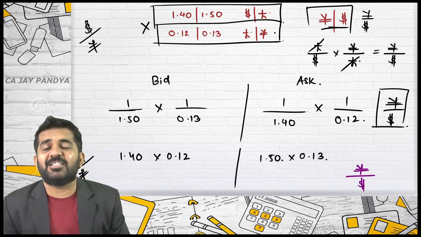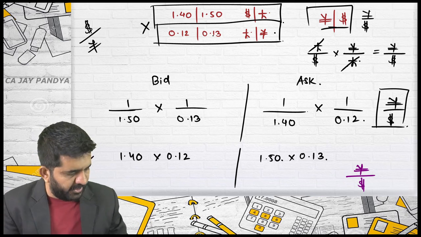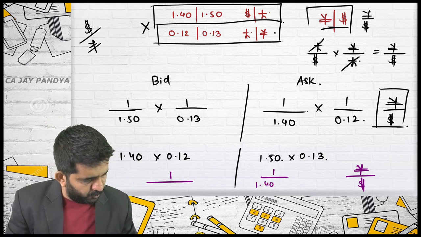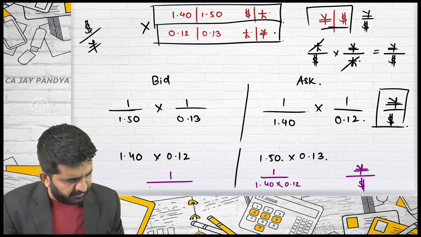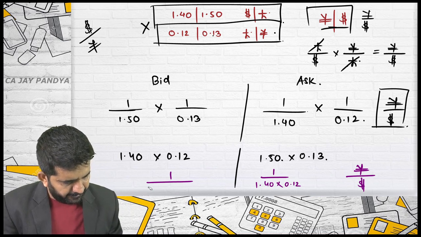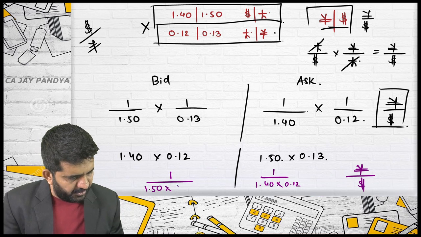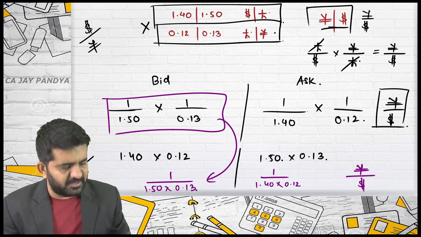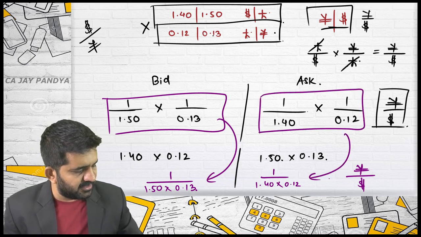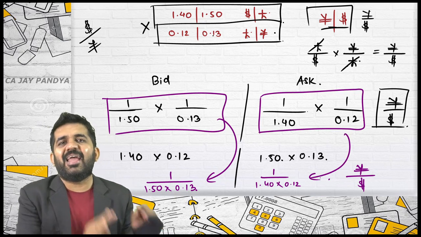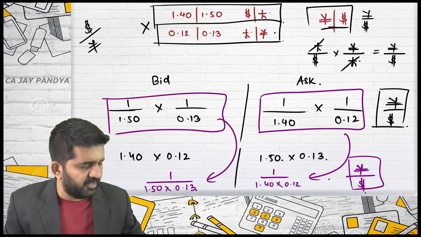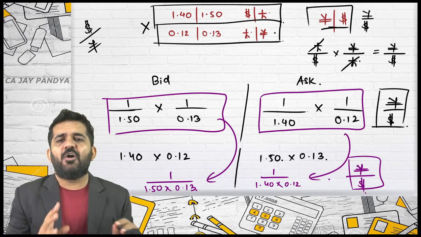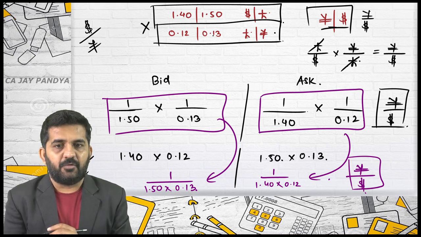So sir, can I not reciprocal this and find out the answer? You can always do it. 1 divided by, 1 divided by. But bid will become ask: 1.40 into 0.12. And ask will become bid: 1.50 into 0.13. Believe me, this answer and this answer are the same. You reach by any method, but you need to reach a point where you get yen per dollar. This is the way of solving cross currency.